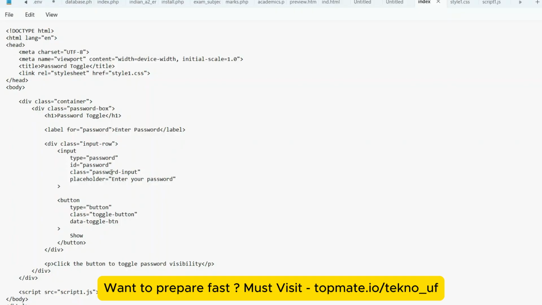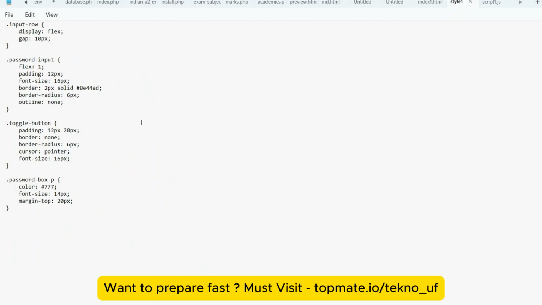Just one thing you have to add: they have asked you to add the data toggle button inside this button tag, button element. Okay, so that's the task you need to do in the HTML page. Okay, you have done, you don't have to do anything. Now the next task is style.css.